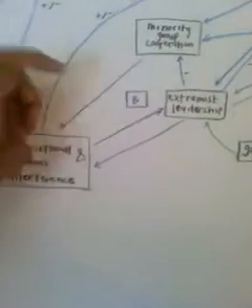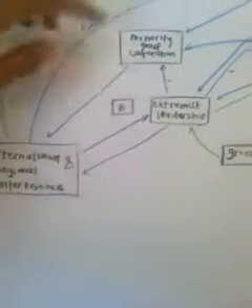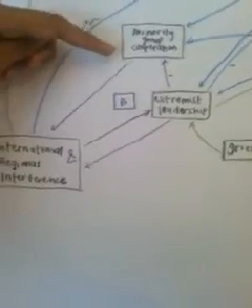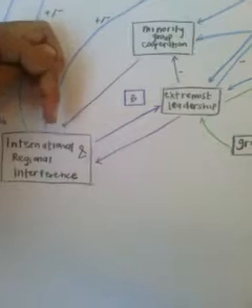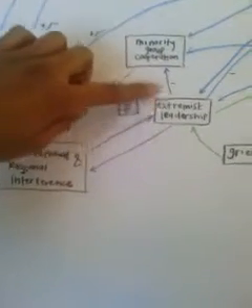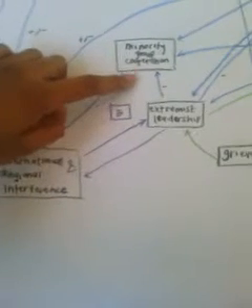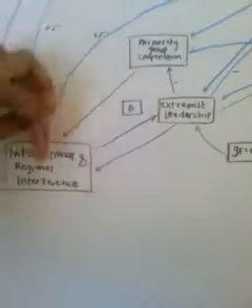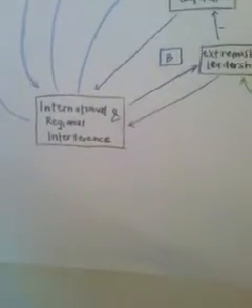So I put a B here because an increase in extremist leadership thus leads to minority group cooperation, which thus leads to international regional interference. So this increase leads to a decrease in, I guess you could say, minority group strife, an increase in cooperation, which then leads to an increase in international regional interference.